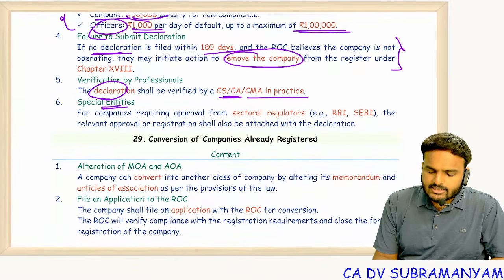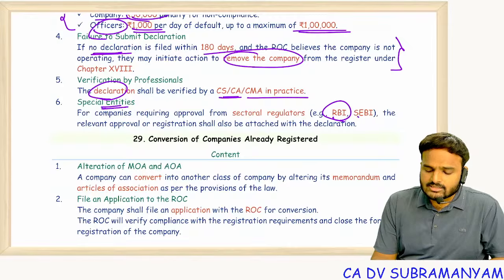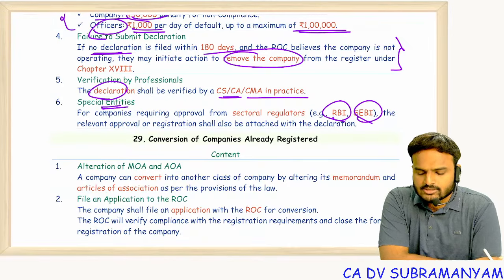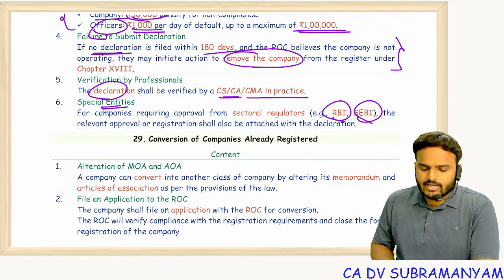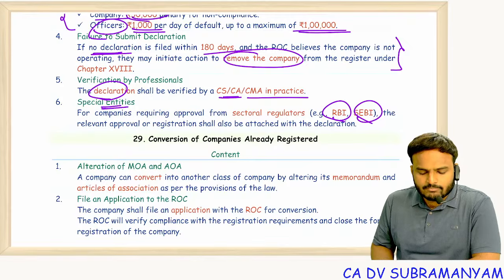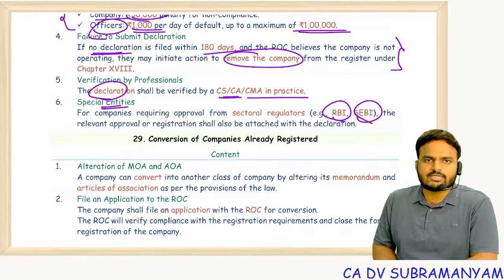For special entities like banking business, stock exchanges business, insurance business, prior approval from the sectoral regulators should also be obtained, and the same shall be attached along with this declaration.